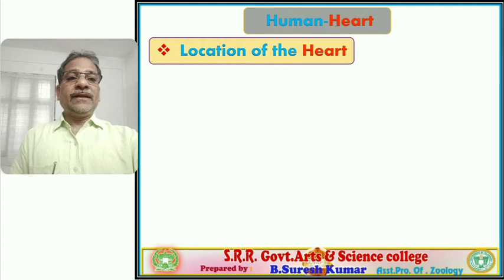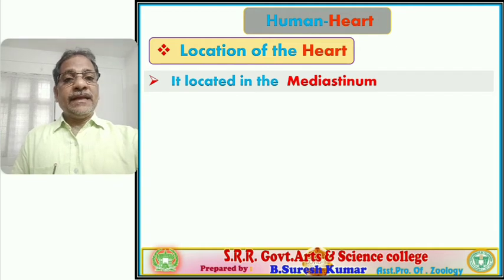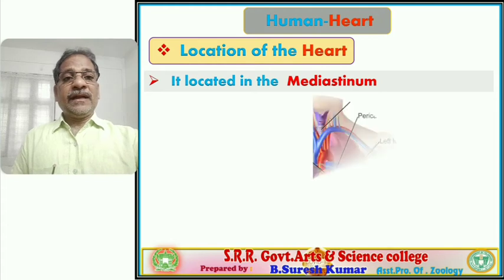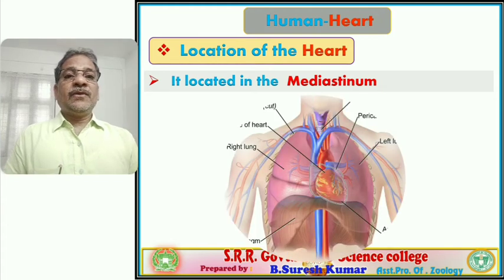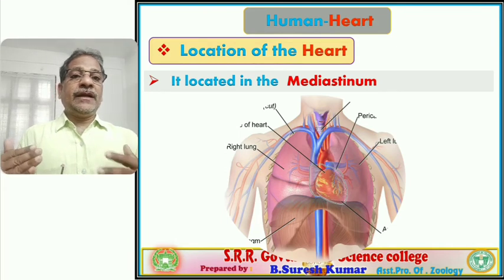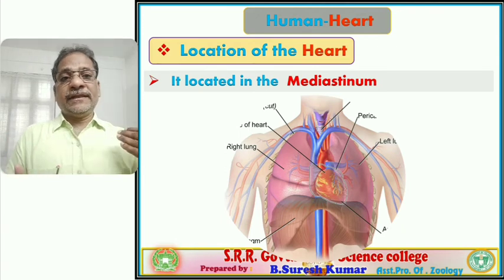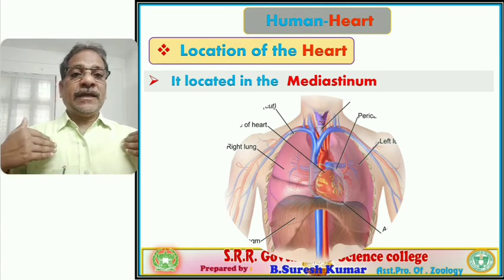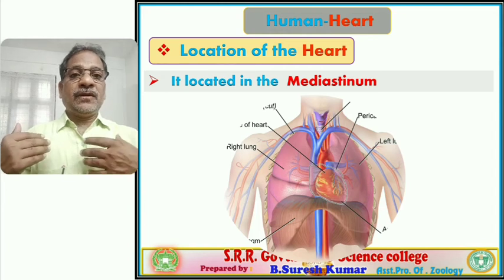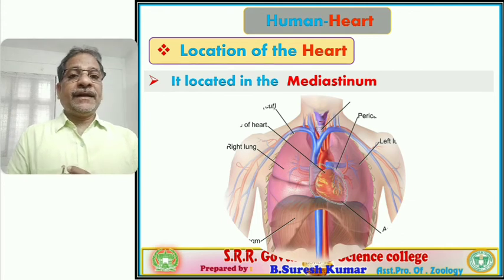Next, the location of the heart, let us see. The heart is located in the mediastinum. What is the mediastinum? We learned in earlier classes, it is the space present between the two lungs. In our thoracic cavity, on the left side the left lung is present, on the right side the right lung is present. In between these two lungs, a space is there. The space is called the mediastinum.